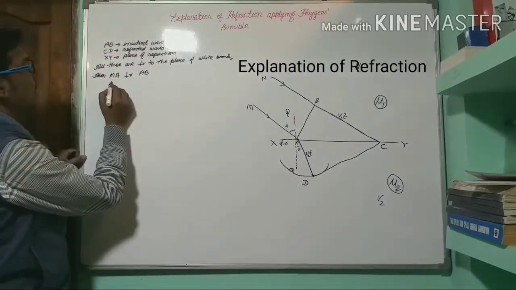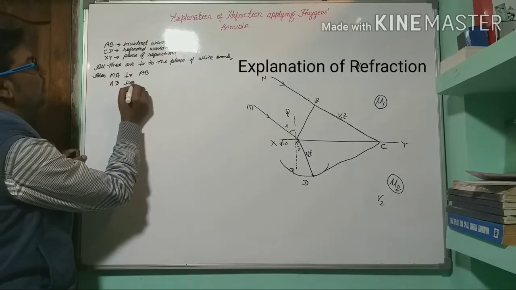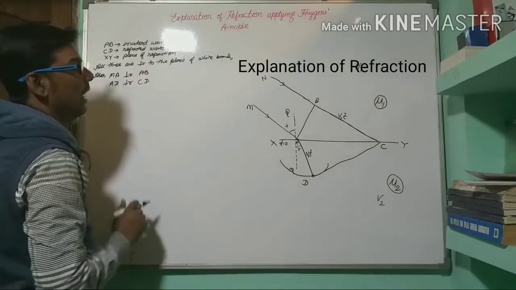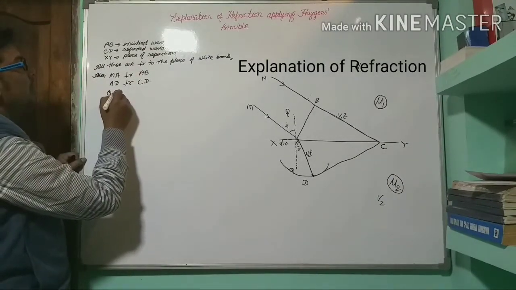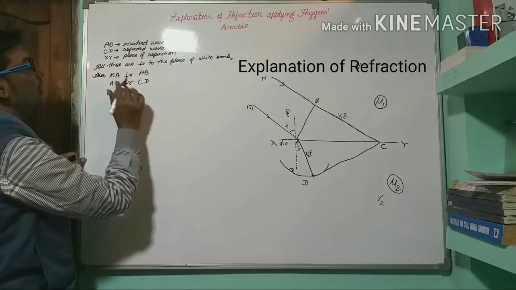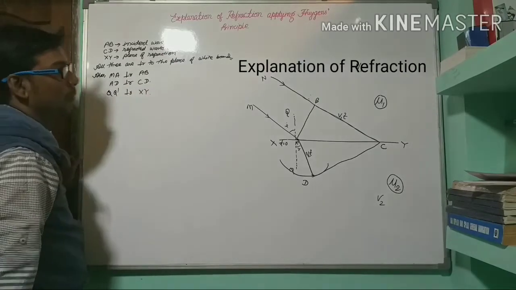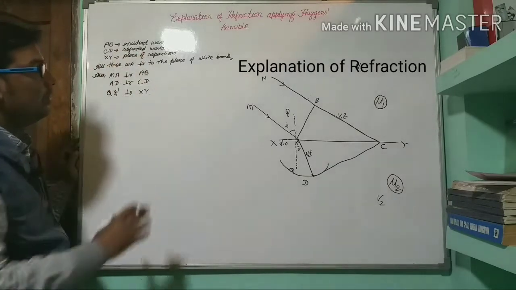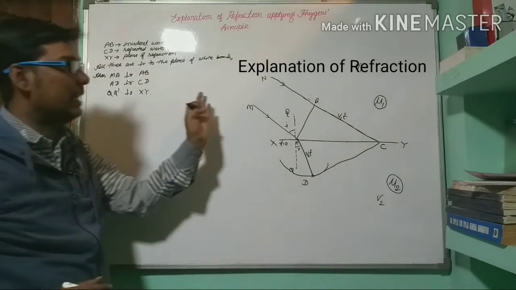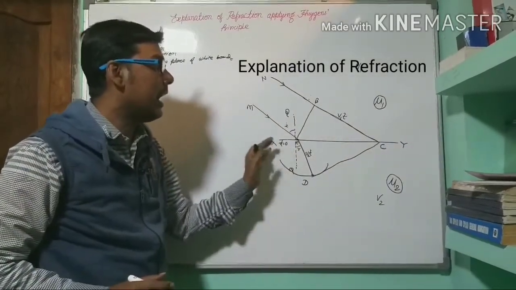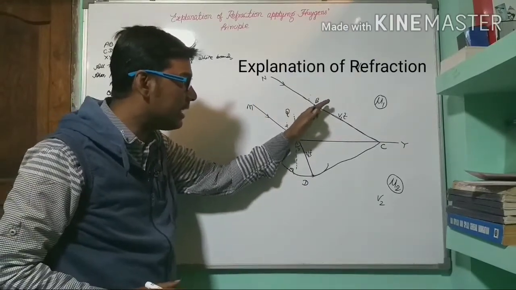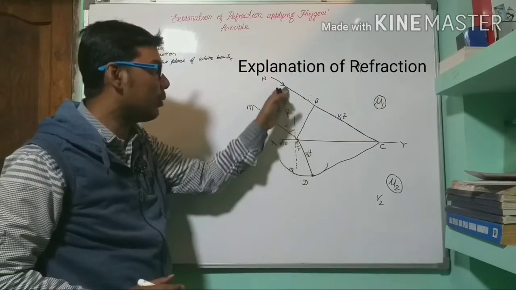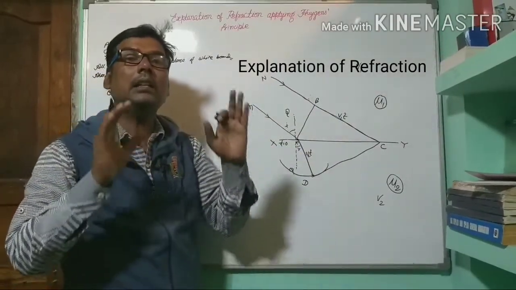AD is also perpendicular to this CD wavefront, and Q dash is perpendicular to the refracting surface. Therefore, according to this, we can say that the incident ray, refracted ray, and this incident wavefront, refracted wavefront, and the normal at the point of incidence, all are in the same plane.